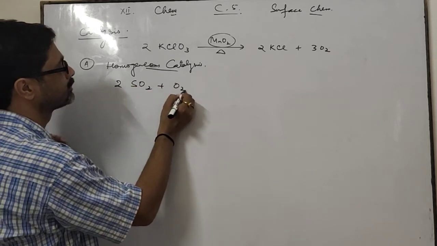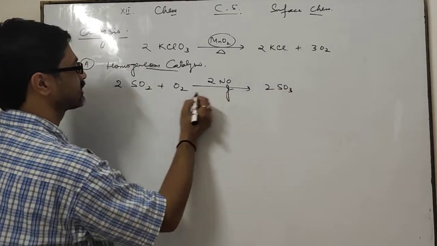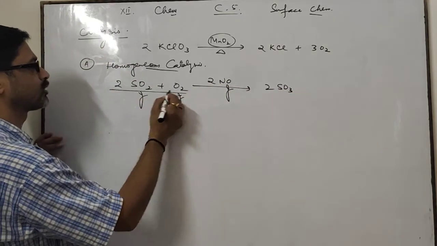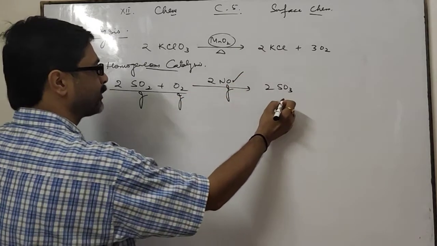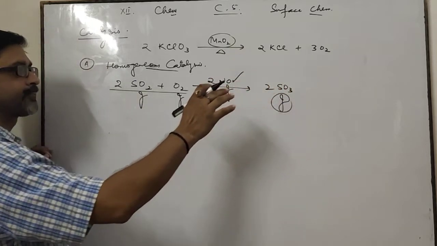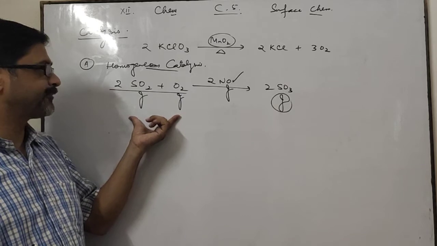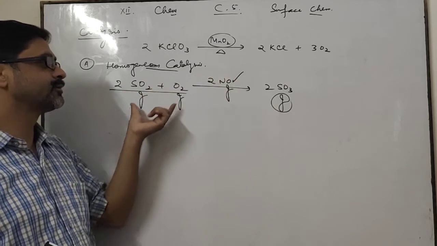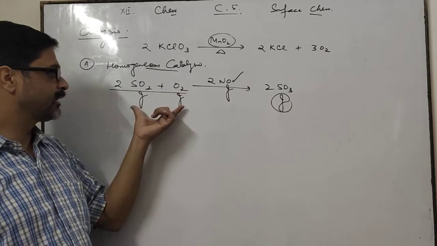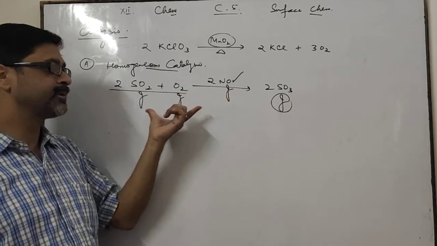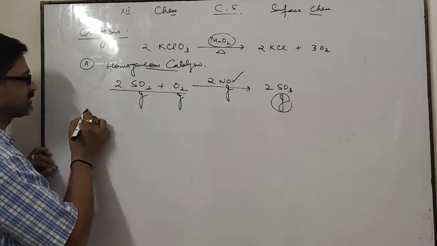For example, see here, this one is gas, these reactants are also gas, the catalyst is also gas. The product may be gas or anything, it does not matter. Here, the physical states of reactants and catalyst must be the same. If they are liquids, it must be liquid. If they are solids, it must be solid. If they are gas, they must be gas. Okay? This is called homogeneous catalysis.